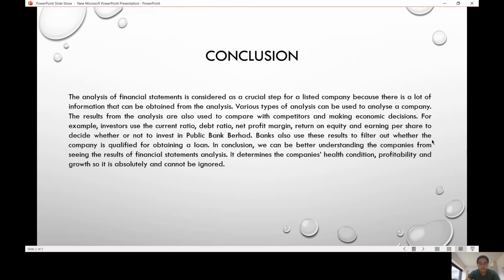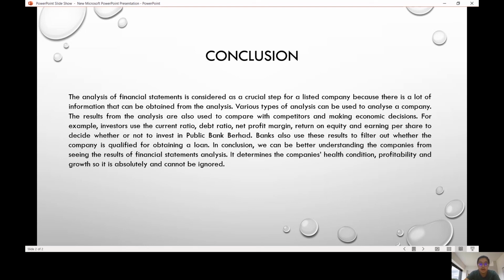Next, conclusion. The analysis of financial statements is considered a crucial step for a listed company because there is a lot of information that can be obtained from the analysis. Various types of analysis can be used to analyze a company. The results from the analysis are also used to compare with competitors and make economic decisions.